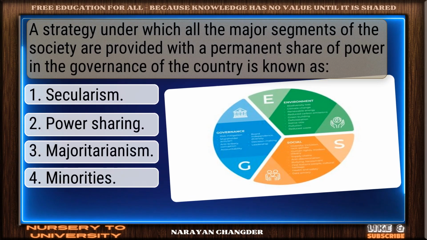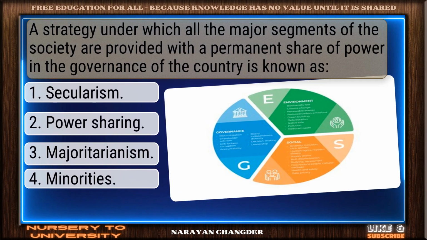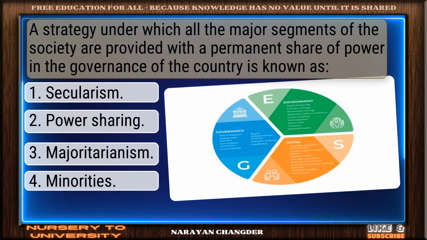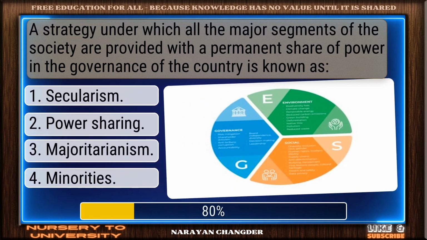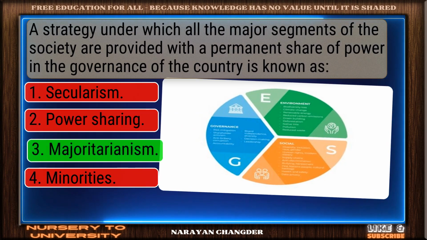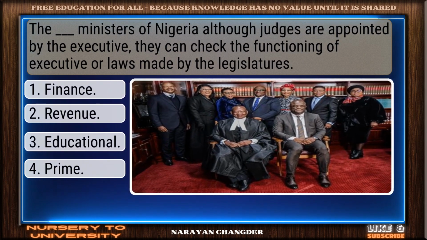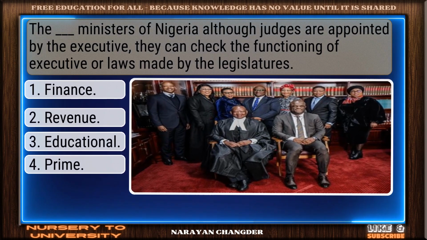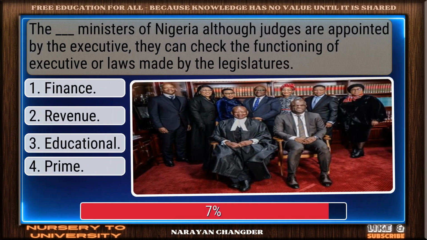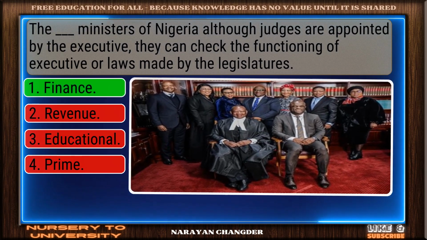A strategy under which all the major segments of the society are provided with a permanent share of power in the governance of the country is known as. Smart pick. Majoritarianism is correct. The dash ministers of Nigeria, although judges, are appointed by the executive. They can check the functioning of executive or laws made by the legislatures. Smart move. Finance is accurate answer.